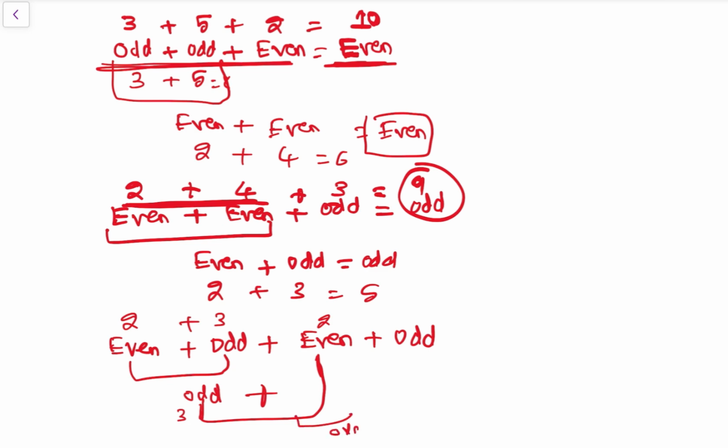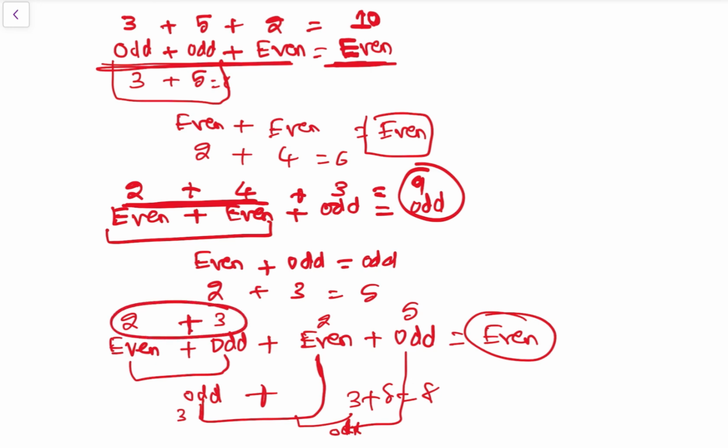So odd, then odd plus odd. So odd plus odd, that is 3 plus 5 is equal to 8. So we are getting even. So result would be even, right? अब चेक भी करो. So 2 plus 3 plus 5 करो. ठीक है, so 2 plus 3 is 5. So 5 plus 5 is 10. 10 plus 2 is 12. So that is even we are getting. So we need to be able to do these kinds of things.